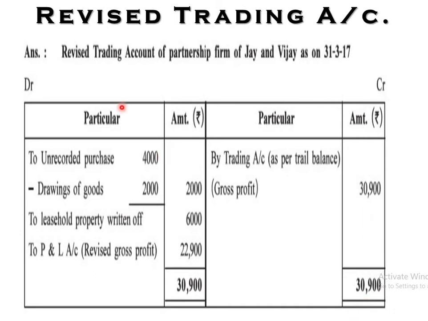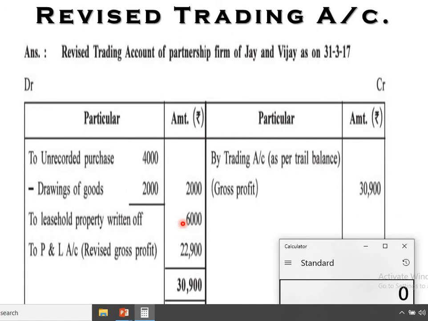We are preparing the revised trading account of partnership firm of Jay and Vijay, because information is given to you, and some of the adjustments which were not recorded, these two adjustments. Purchase was not recorded, drawing was not recorded, we record that one, and release property. So total amount on the credit side, that is 30,900, minus 2,000 minus 6,000, the remaining amount is 22,900.